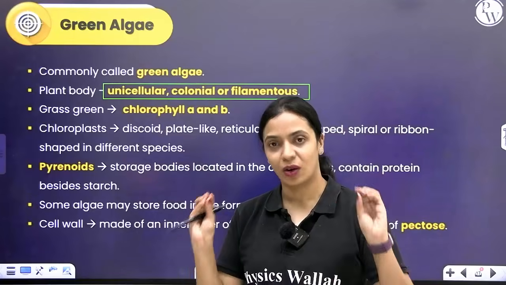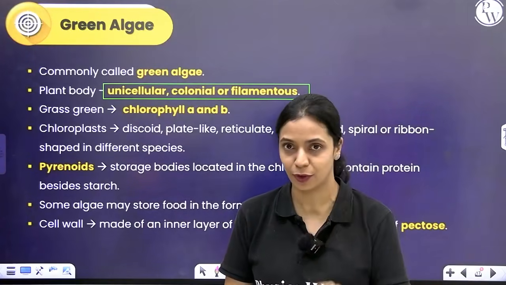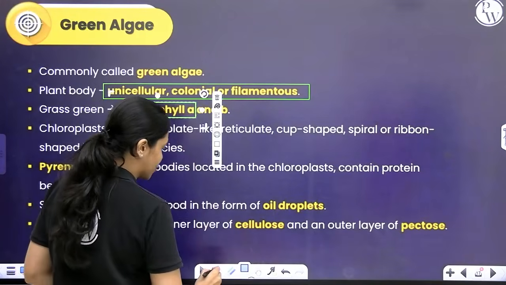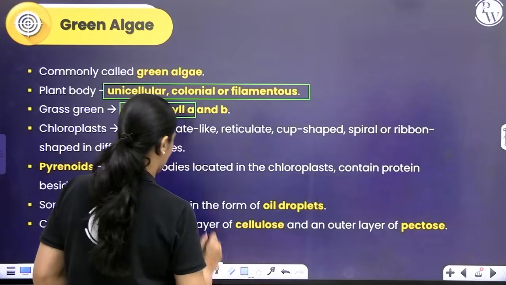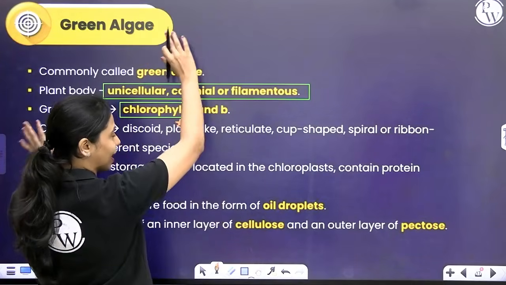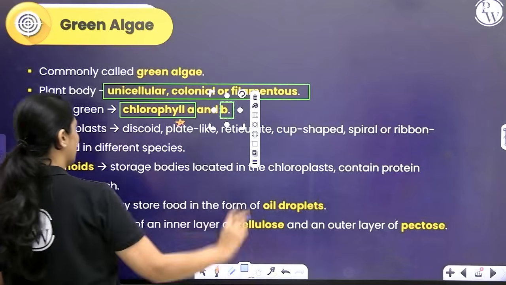Every photosynthetic organism, from algae to angiosperms, will for sure have chlorophyll a. Chlorophyll a is absolutely essential. This will be present at any cost. Along with this, other pigments may be present. In green algae, for sure chlorophyll a will be there, and along with that you have chlorophyll b as well.